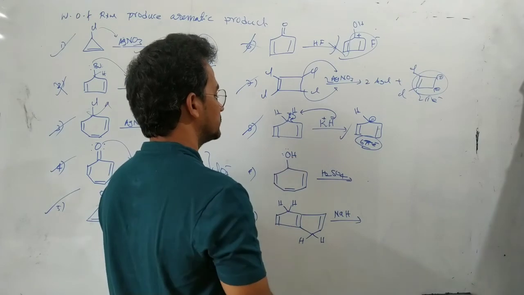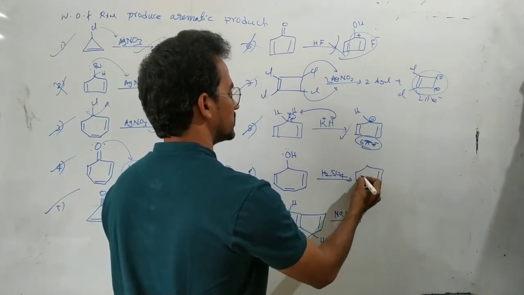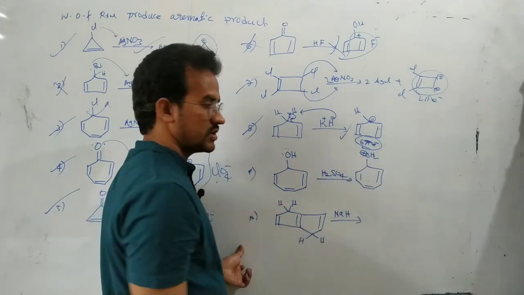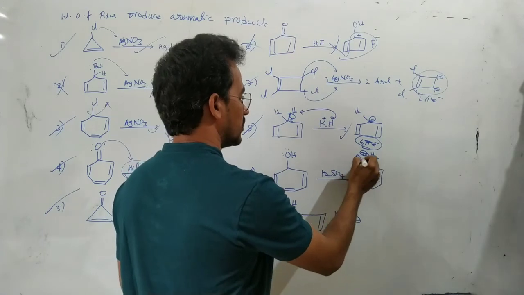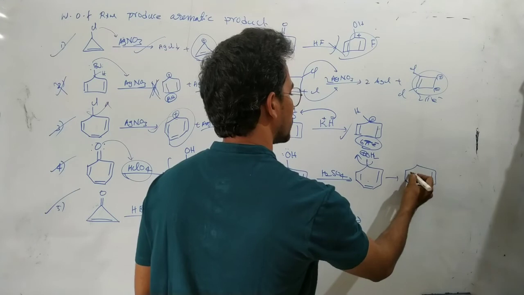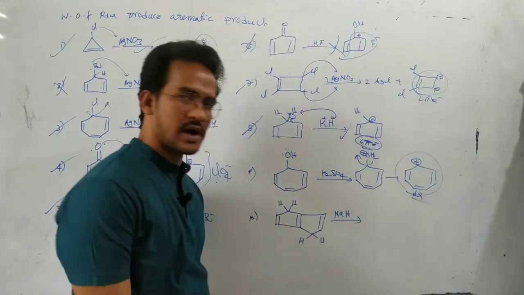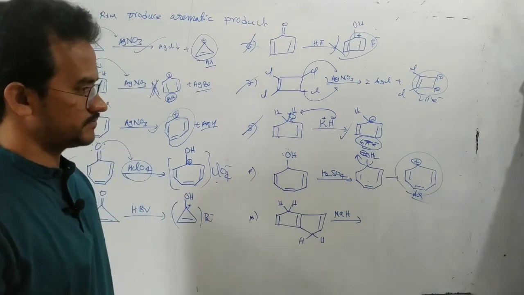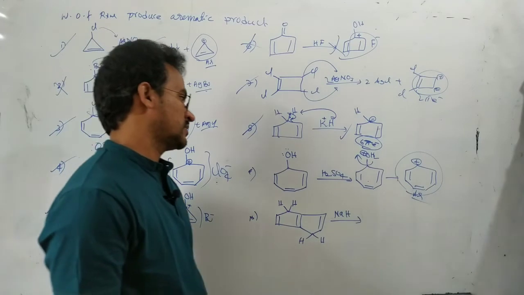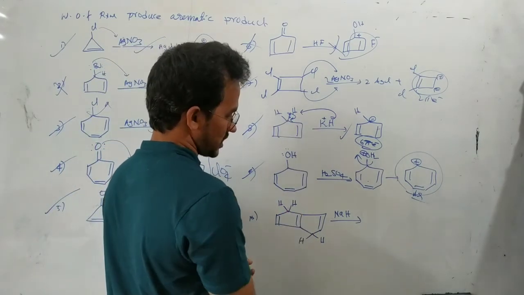Now in this case, H2SO4 protonates the OH, giving OH2 plus, with a pi bond here. Then the water molecule is removed, leaving a pi bond and a positive charge, aromatic in nature. So in this reaction the product is also aromatic.